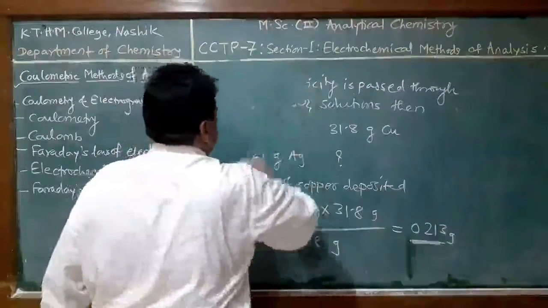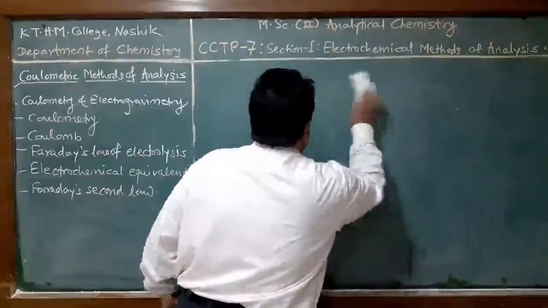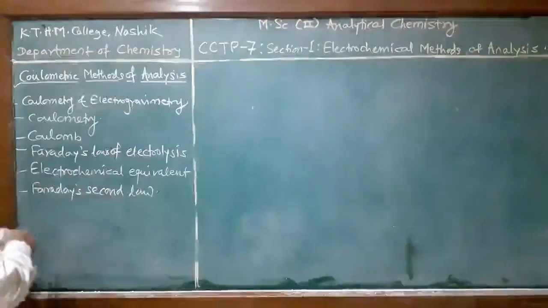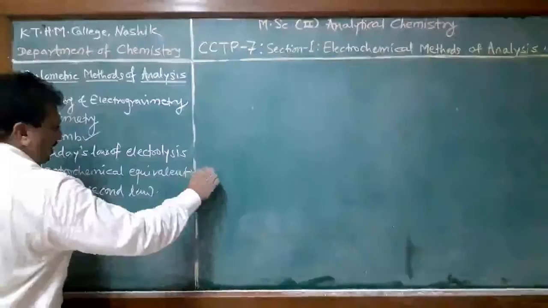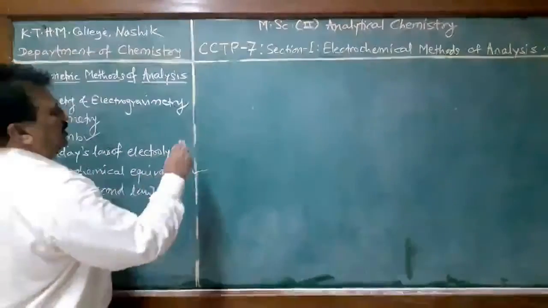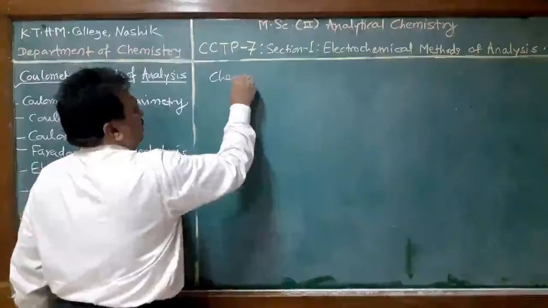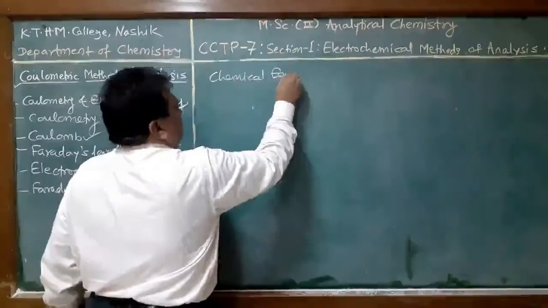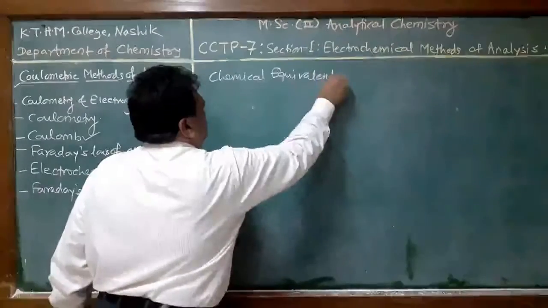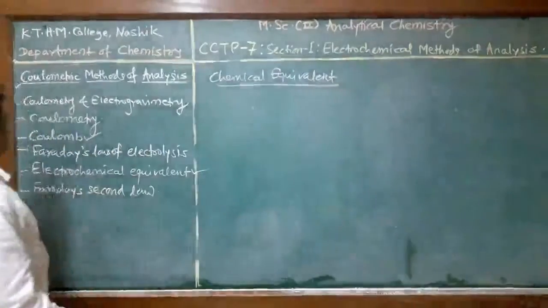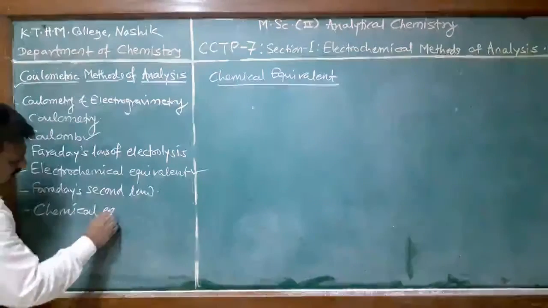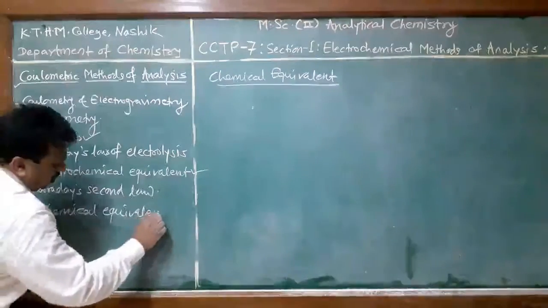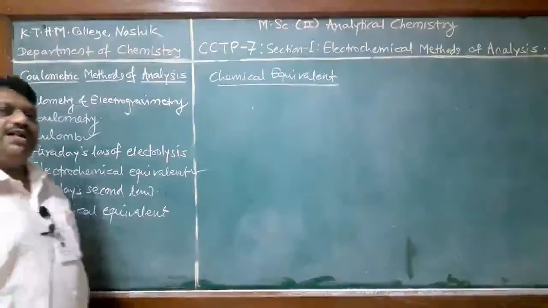Student, now we discuss the terminology which is used in the electrolysis process. The first term is Coulomb, that is a unit of electricity. Second is electrochemical equivalent. Then we have to discuss what is chemical equivalent. Chemical equivalent is the equivalent weight of a substance.